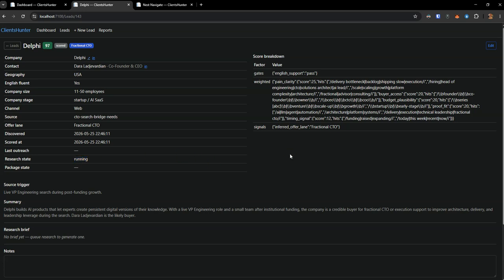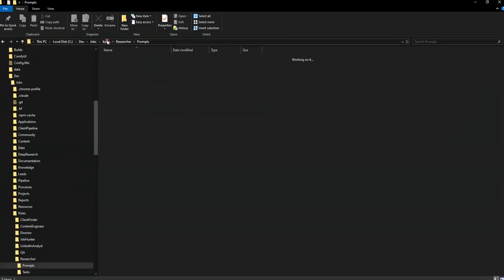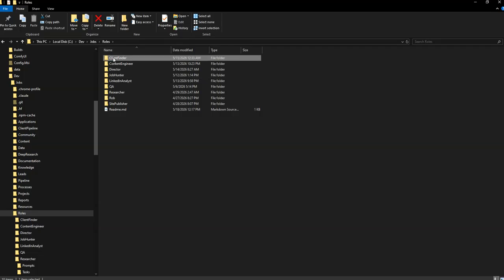No, it's still running. This is, by the way, all you've seen so far here, except for what happens when I push that button, is done by the client hunter, right? The client hunter has learned a lot of its processes from the job finder. If you go back here, you'll see that there's two roles here. Well, I mixed these up, doesn't really matter. But here's the job hunter, and here's a client finder, right? So these have learned things from each other, or actually mostly client finder has learned things from the job hunter, and it's come up with these processes, right?